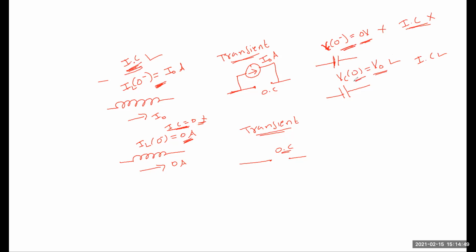In the other case, the voltage across the capacitor is V naught, so VC of 0 is equal to V naught, and initial conditions exist.